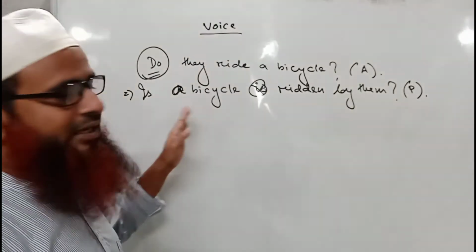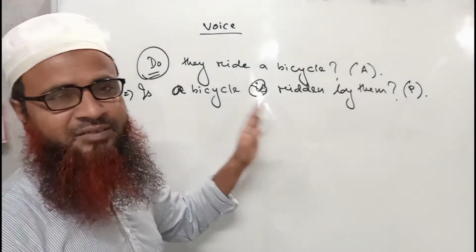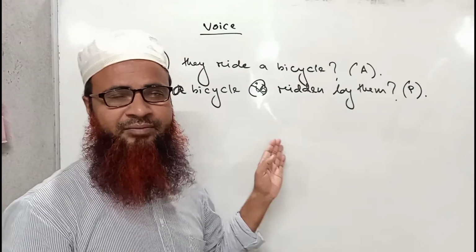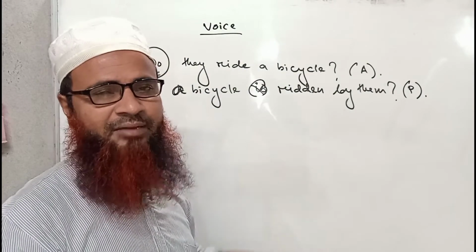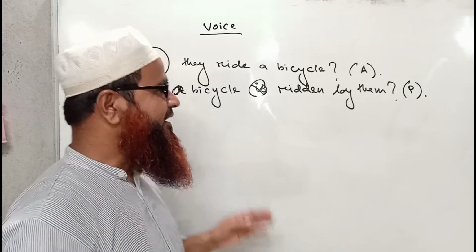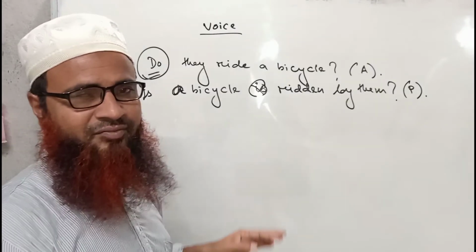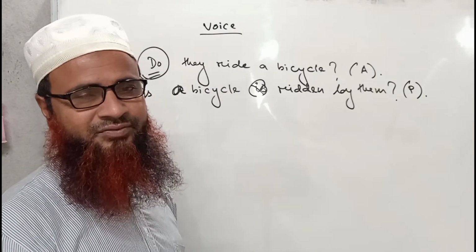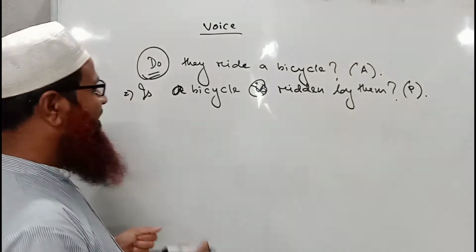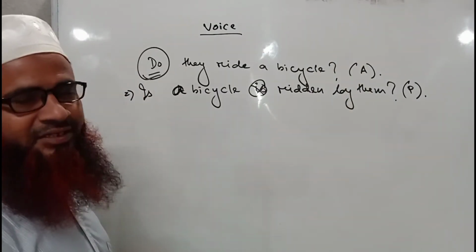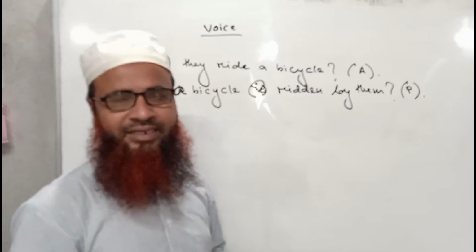So I hope you have already got the point, because in my previous video I discussed this very elaborately. Now I discuss the interrogative sentences of other forms, where the sentences will start with did.